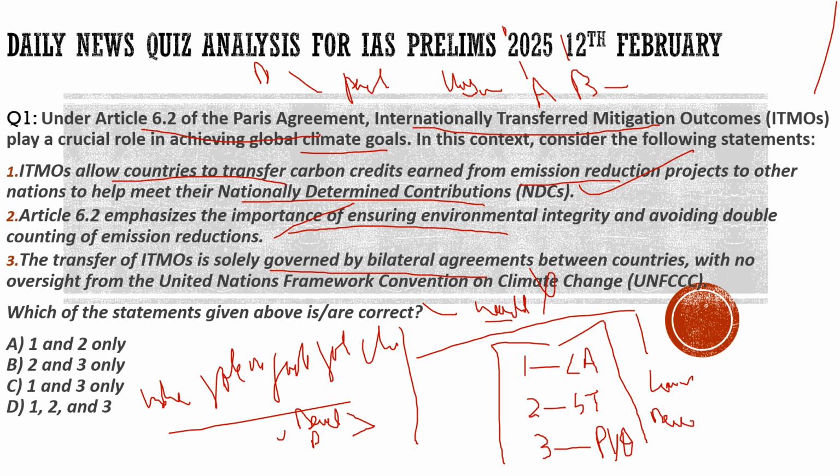And why were we discussing this? Because in COP29, which was held at Baku, Azerbaijan, the concept of climate finance was discussed, to mobilize funds for developing countries, and in this way, India can be the leader for the global South, through which they can mobilize the finances to the global South countries through these internationally transferred mitigation outcomes. So with this, I hope you had understood the topic as well as this question. Now let's move to another question and see what else we had brought on this screen.